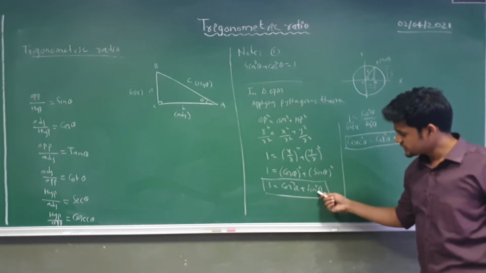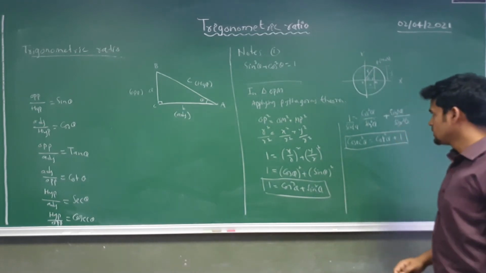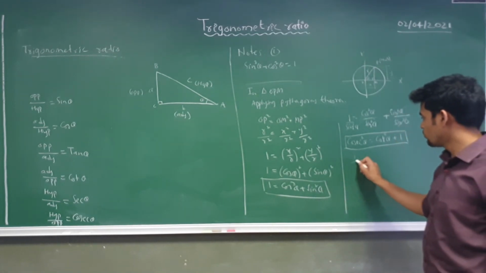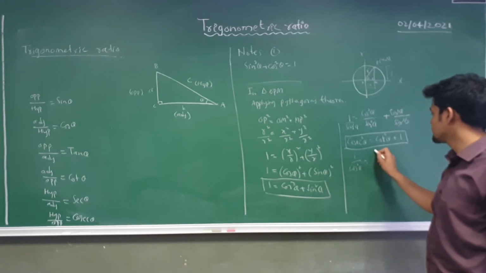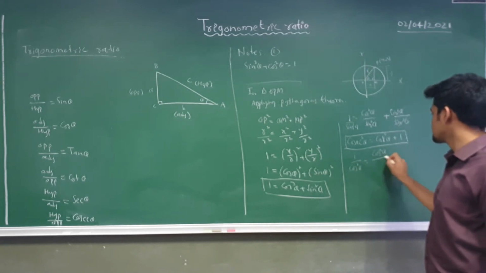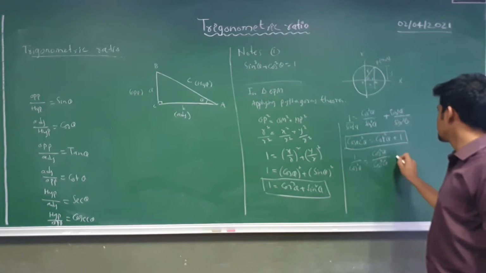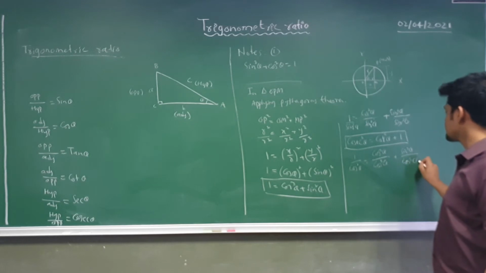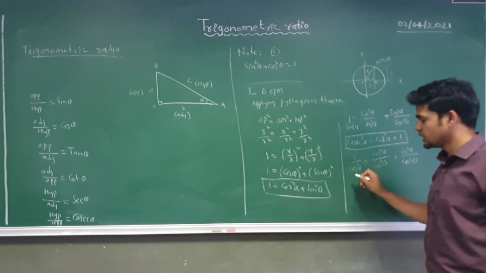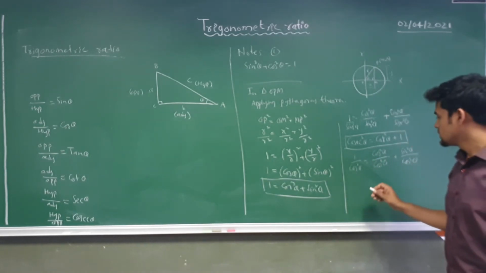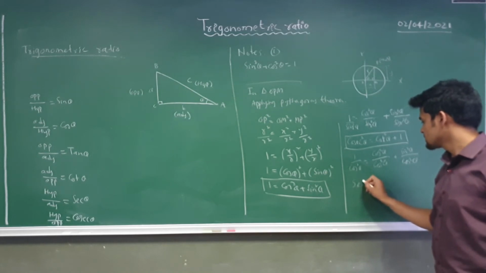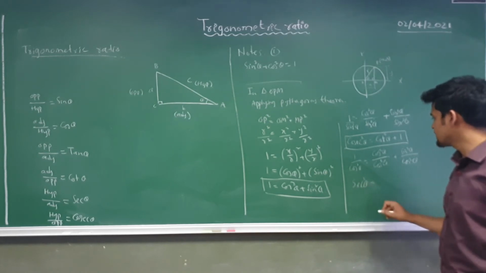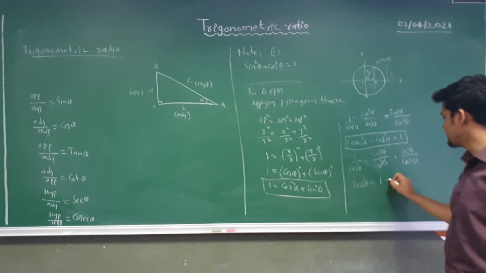Now if you divide this equation by cos square theta, you will get 1 by cos square theta is equal to cos square theta by cos square theta plus sin square theta by cos square theta. The reciprocal of cos is known as sec theta, so we will have sec square theta, and cos gets cancelled, so we have 1.